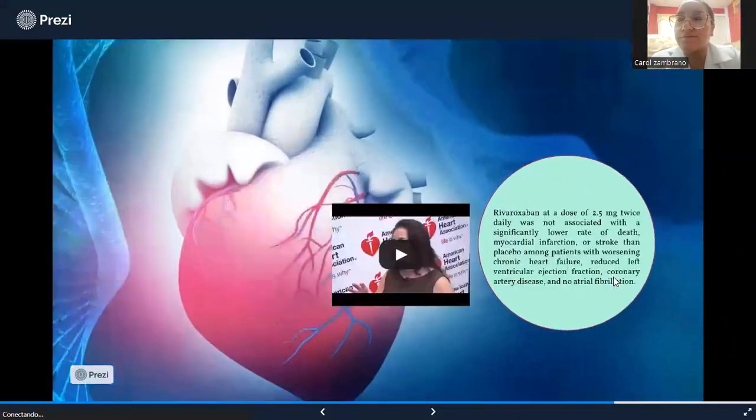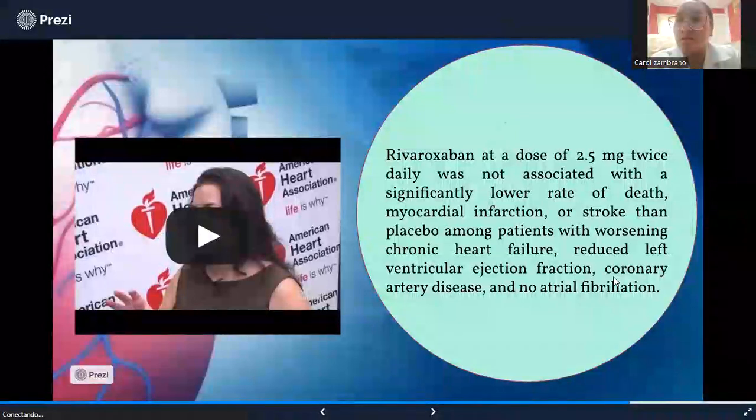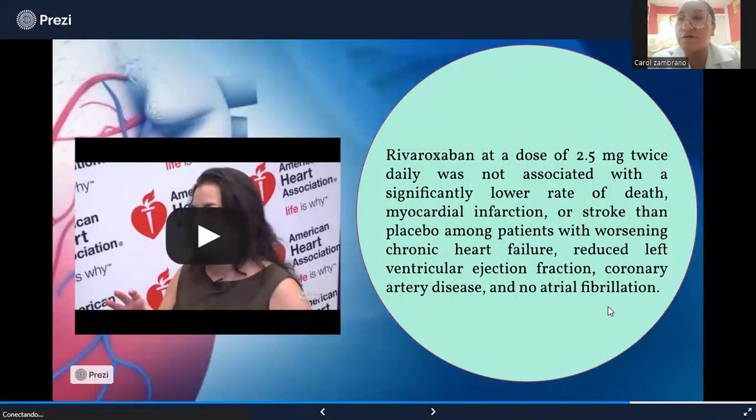Conclusion. Rivaroxaban at a dose of 2.5 mg twice daily was not associated with a significantly lower rate of death, myocardial infarction, or stroke than placebo among patients with worsening chronic heart failure, reduced left ventricular ejection fraction, coronary artery disease, and no atrial fibrillation.